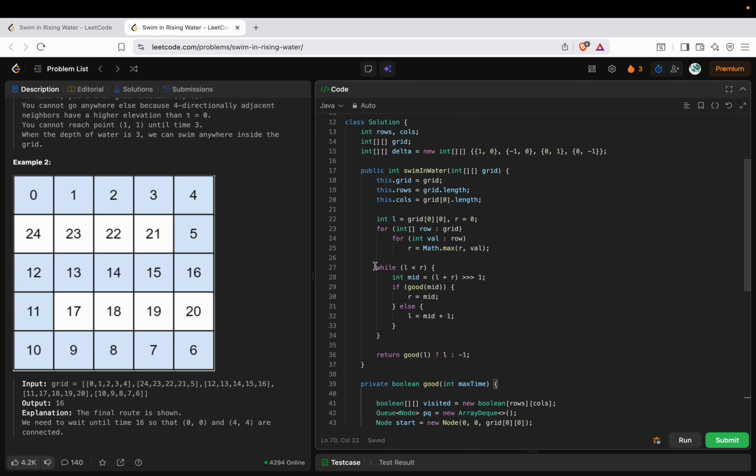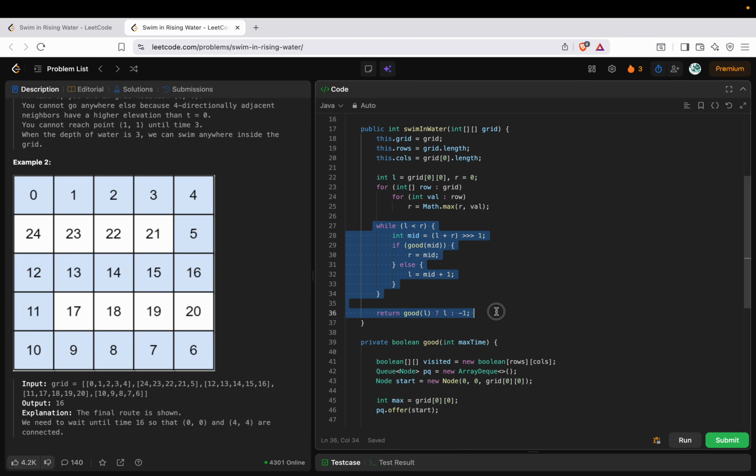So the main logic resides over here. There will be a moment where either my left will exceed right or my right will exceed left. If my right is exceeding left, that means my mid is already a potential solution, so I will straight away return it. If my left is exceeding right, that means I did not find any potential solution so far. So that's the reason I've added one extra check over here. If my left is still good, then only I will return my left.